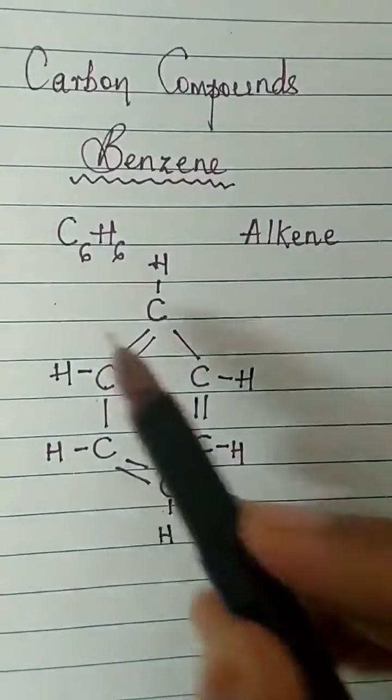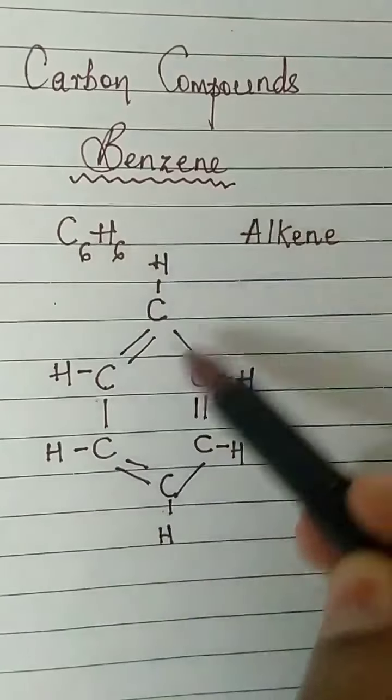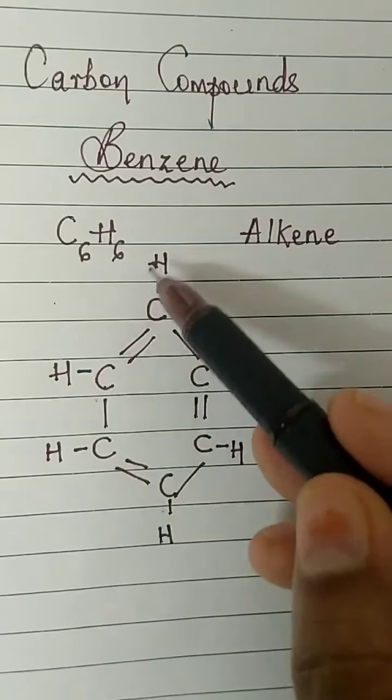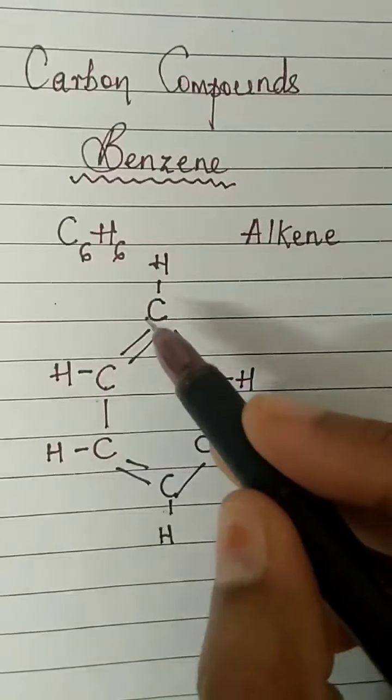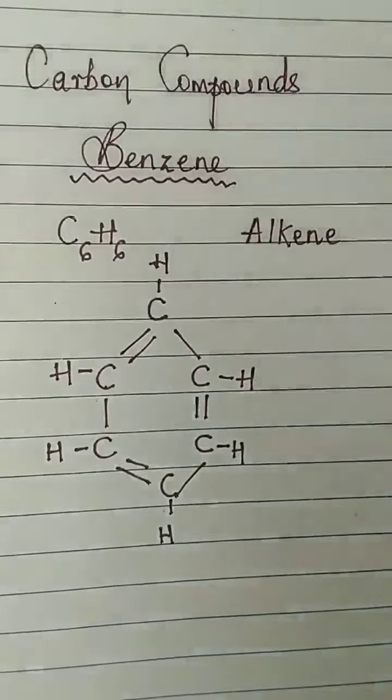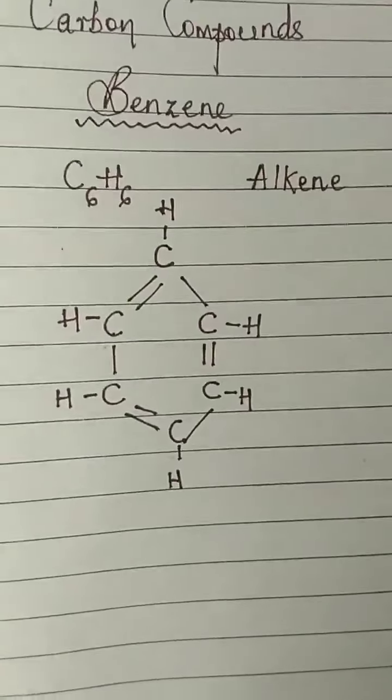So this way we have 1, 2, 3, 4, 5, 6: C6. And count the number of hydrogens: 3, 4, 5, 6. C6H6 with alternate single and double bonds. Very easy to remember and it will be asked in the exam also.